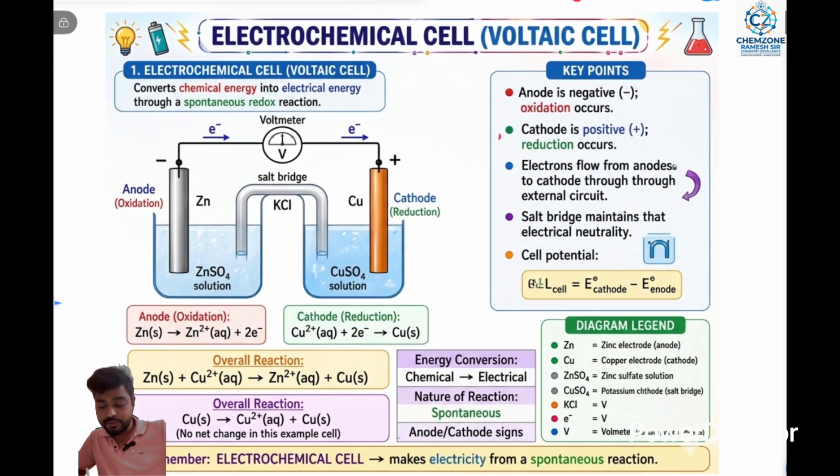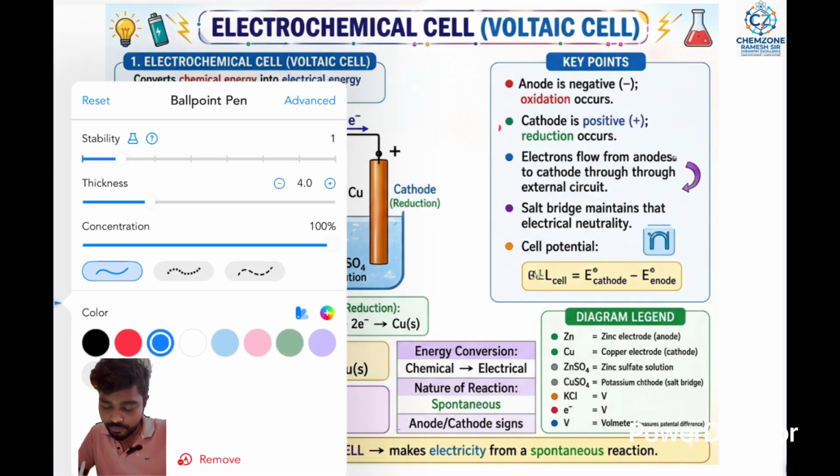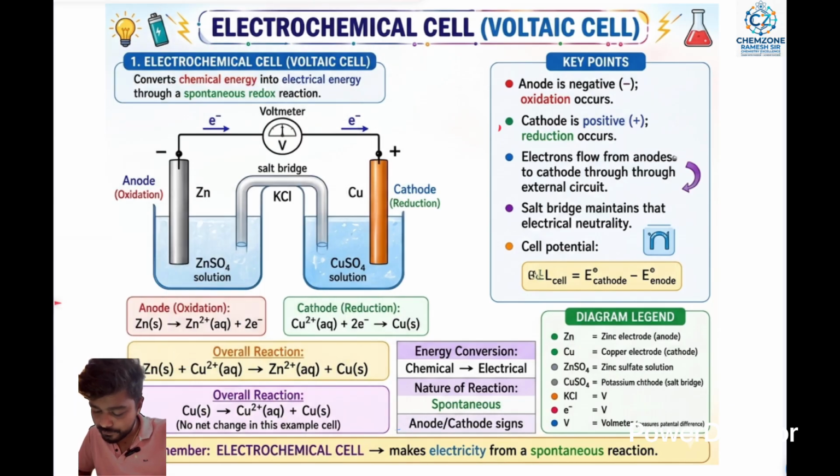Next one is the electrochemical cell. What is the electrochemical cell? The electrochemical cell converts chemical energy into electrical energy through spontaneous redox reactions.